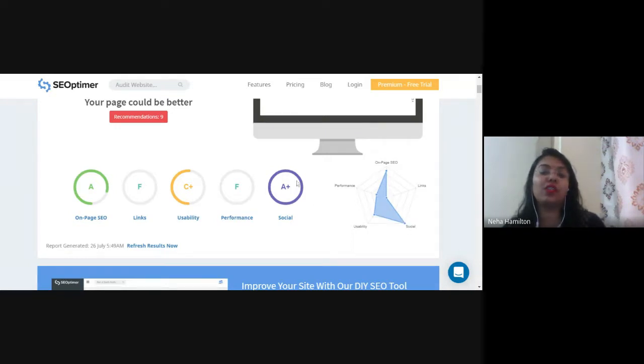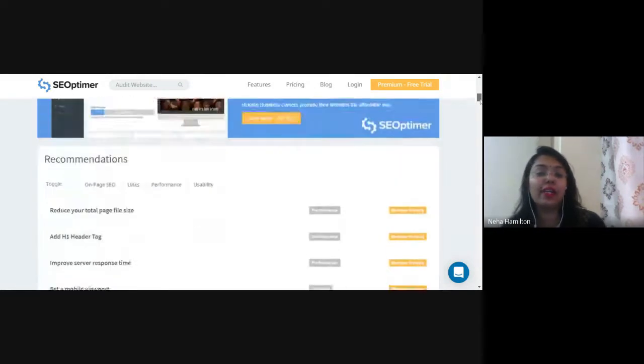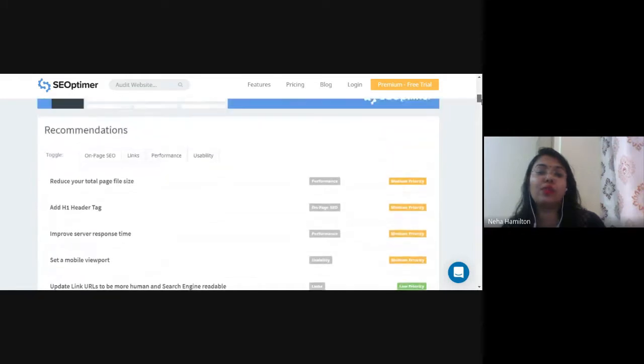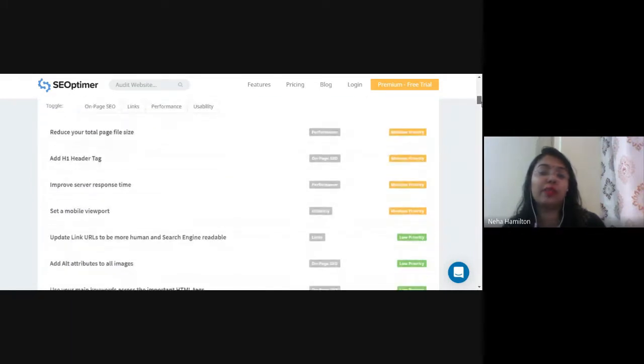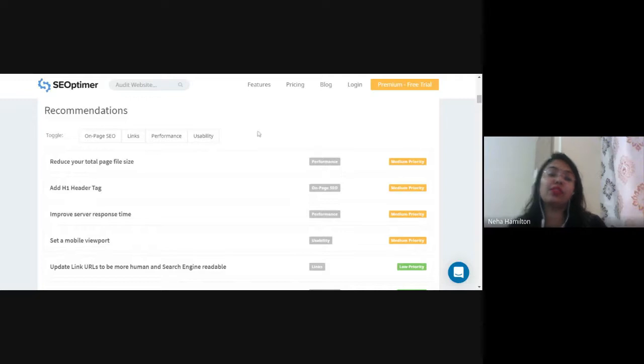As you have seen here also it is getting A plus, and here also they are given 100 marks on social. If you see the usability aspect, 66% of the website is highly useful. The performance is again lacking. Now when I scroll down the page, these are the recommendations that SEO optimizer is giving me. Reduce your total page file size. That means whatever the total pages you have uploaded, you have to reduce the file size.